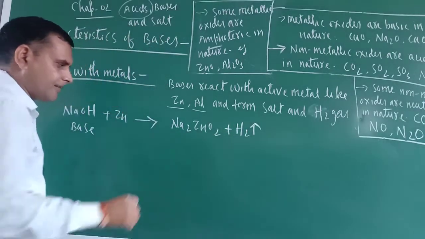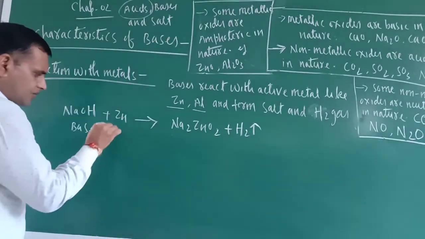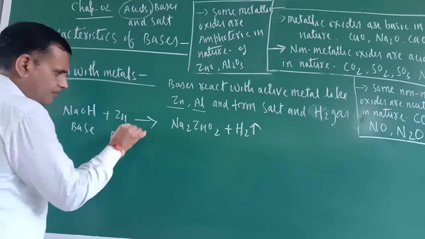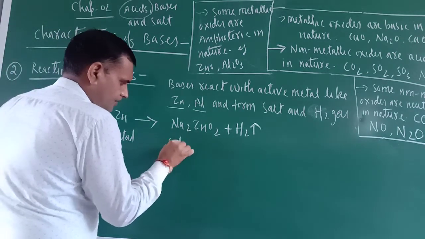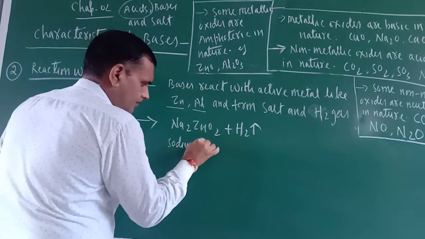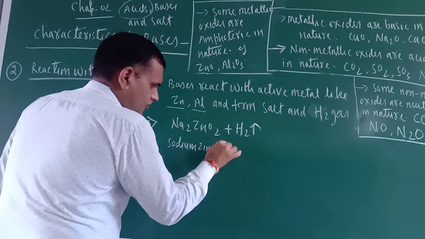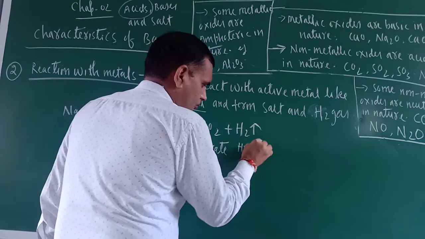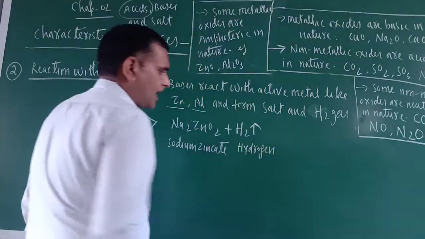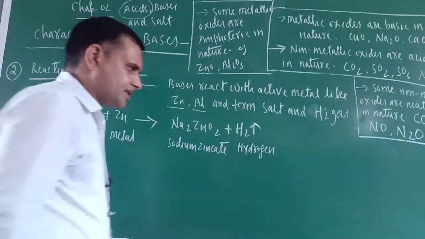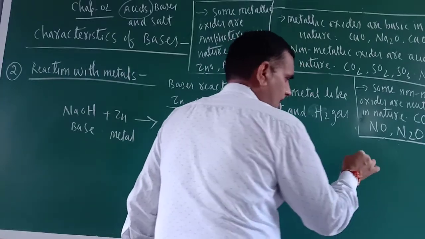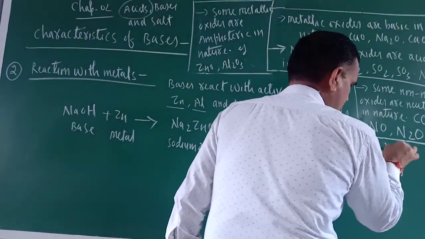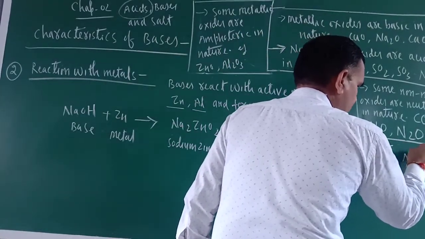Okay. Don't worry. I will write the name of this one also. This is metal. This is sodium zincate. And what is this one? Hydrogen gas. Now just remember here, you must have heard about the ions SO4 2 negative, NH4 single positive.